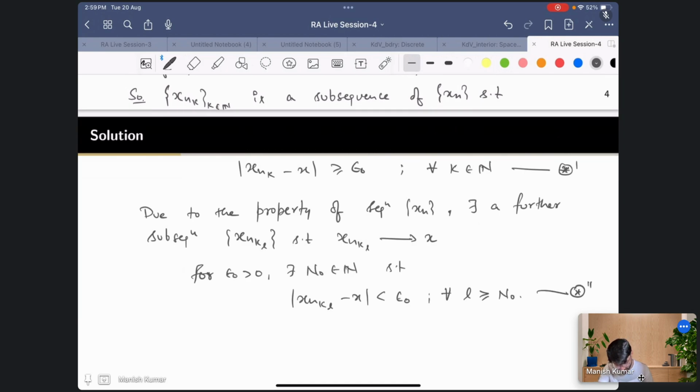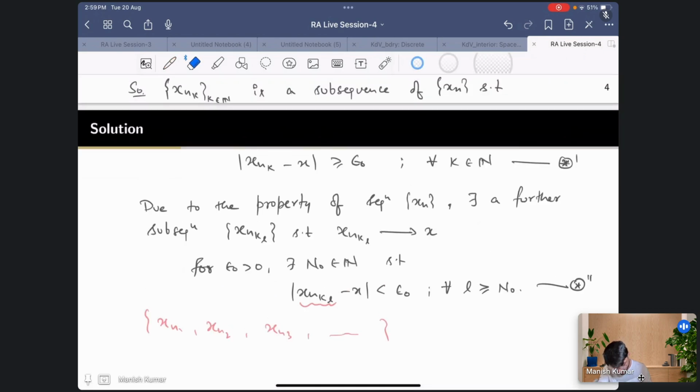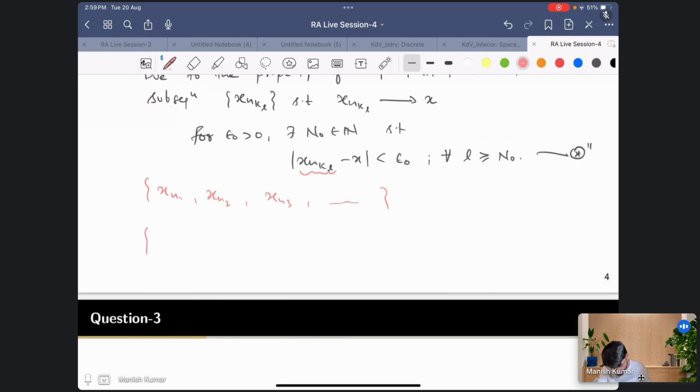Now you see here what we are saying. This x_{n_{k_l}} is a subsequence of x_{n_k}, right? So suppose my sequence was x_{n_1}, x_{n_2}, x_{n_3}. This was my sequence x_{n_k}. Now from here you are getting another subsequence, x_{n_{k_l}}. These subsequence elements are coming from here only, nothing but these elements.